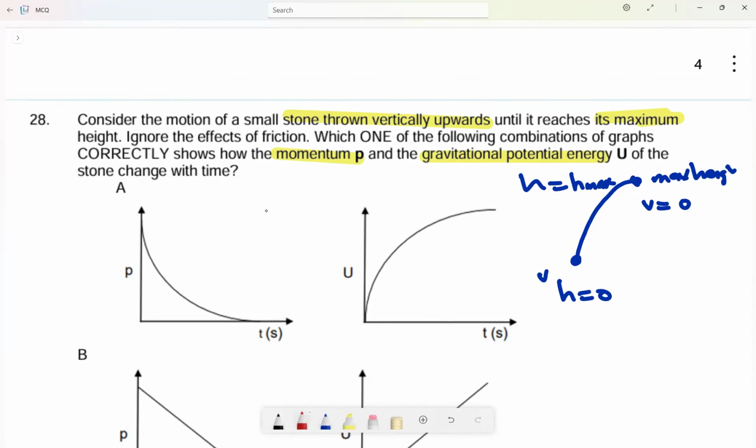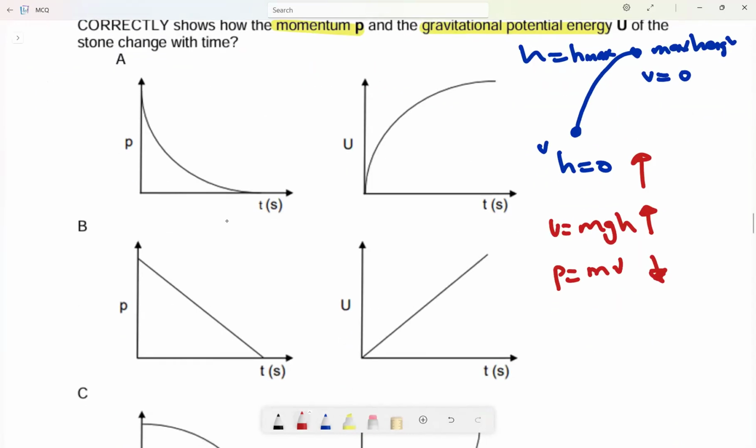Let me write it here. As I go up, my mgh will increase. But what will happen to the momentum? My momentum p, which is mv, will decrease. Why? Because my velocity is decreasing as I go up. So let's be in a position of selecting the graphs.